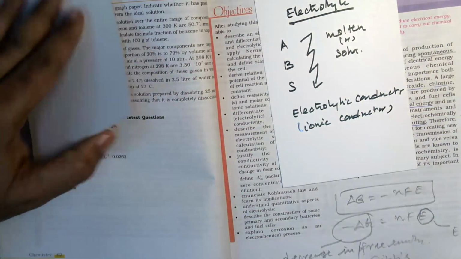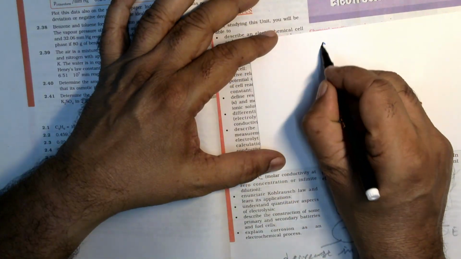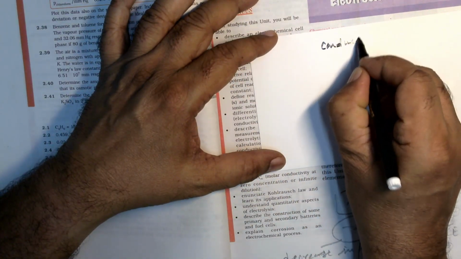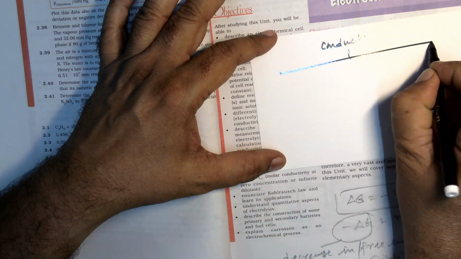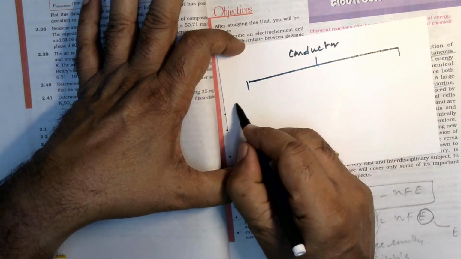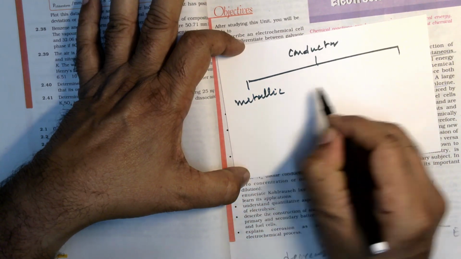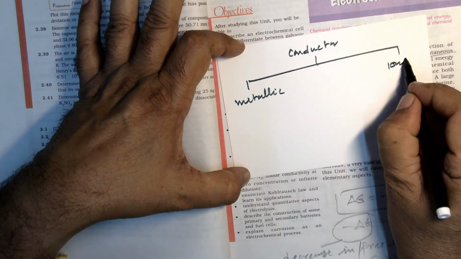Hence, we can classify conductors into two types: metallic conductor and ionic conductor.